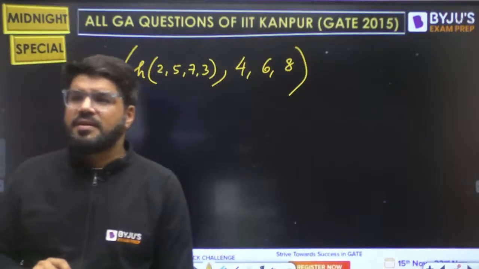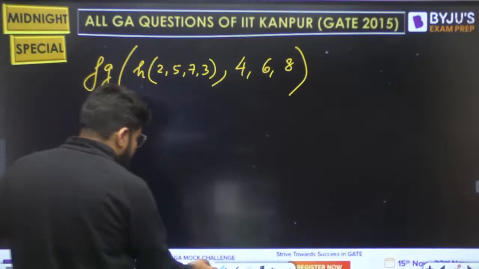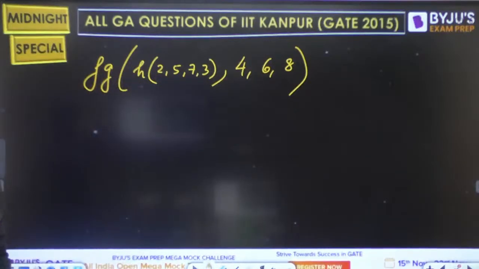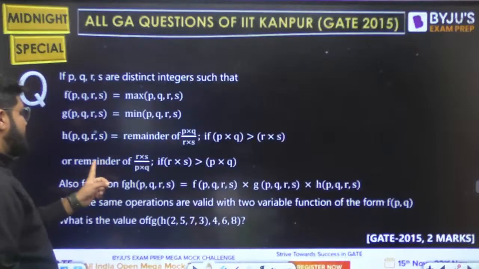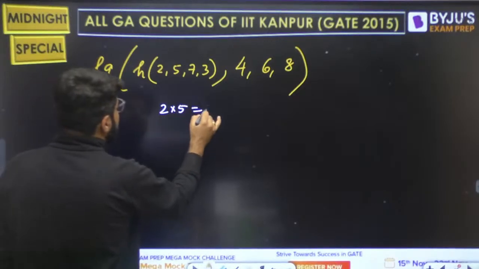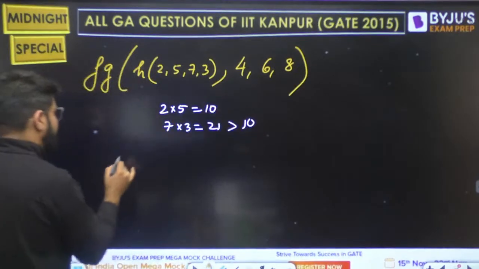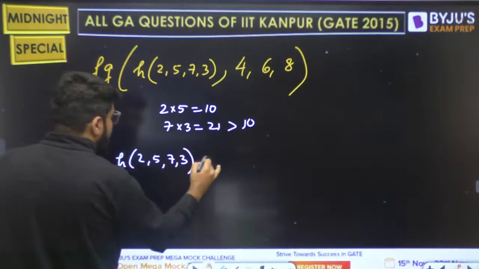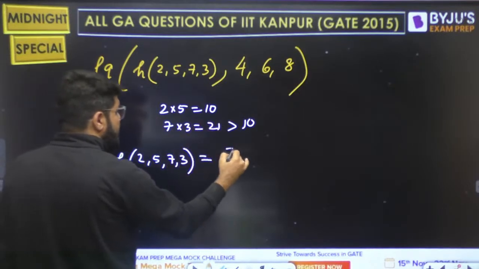Actually a very simple question, if you feel so. Now pay attention here. What is h of 2573? The h function is that remainder case. 2 into 5 is 10. 7 into 3 is equal to 21. That is greater than 10. So let's solve the h function. h of 2573 will be equal to the product of pq and rs, but which is greater? 7 into 3 is greater.